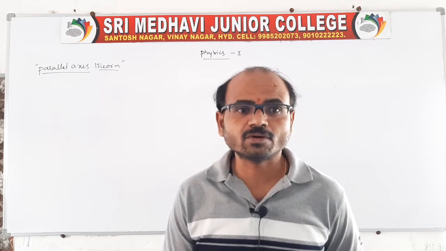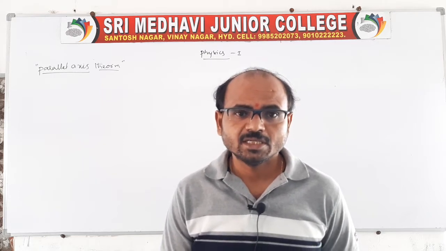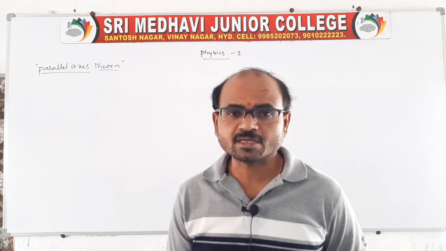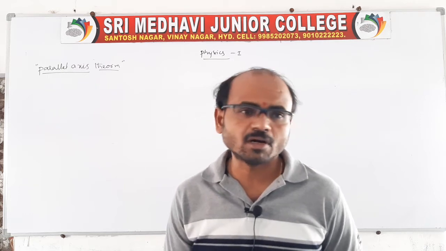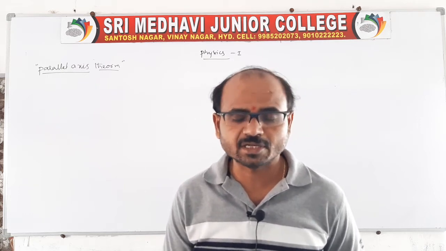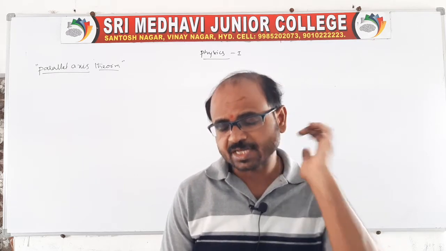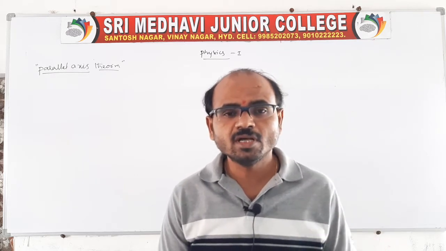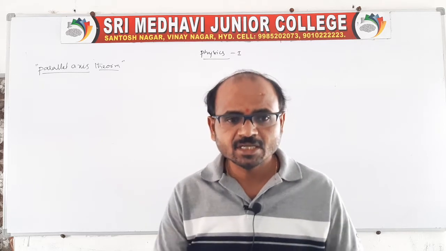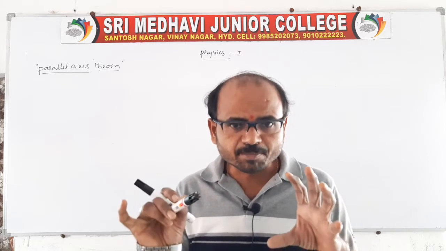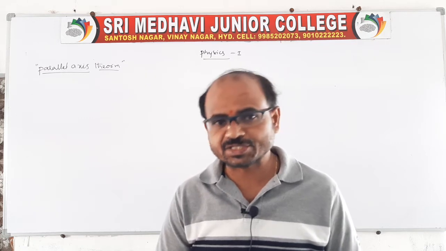It is M k squared, where k, or r, is called the radius of gyration. Of course, the radius of gyration k is equal to root over I by M. This is what we discussed and finished in the previous class.